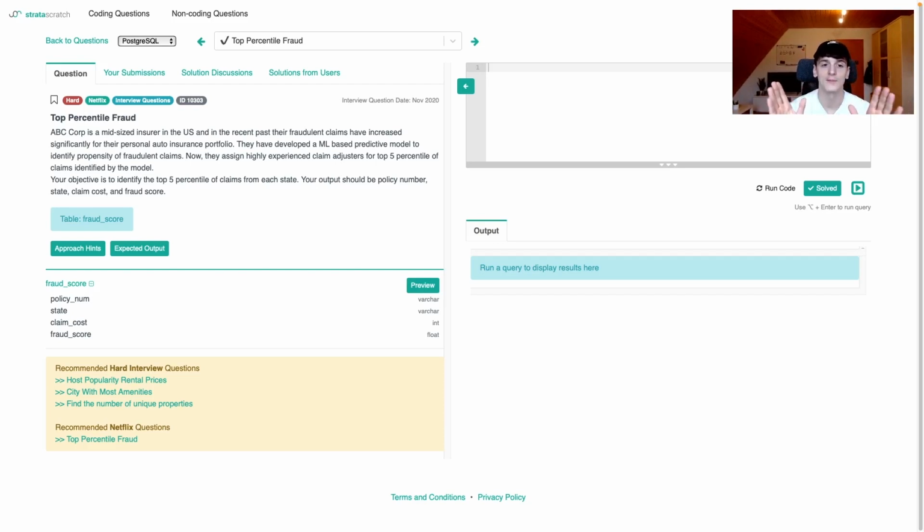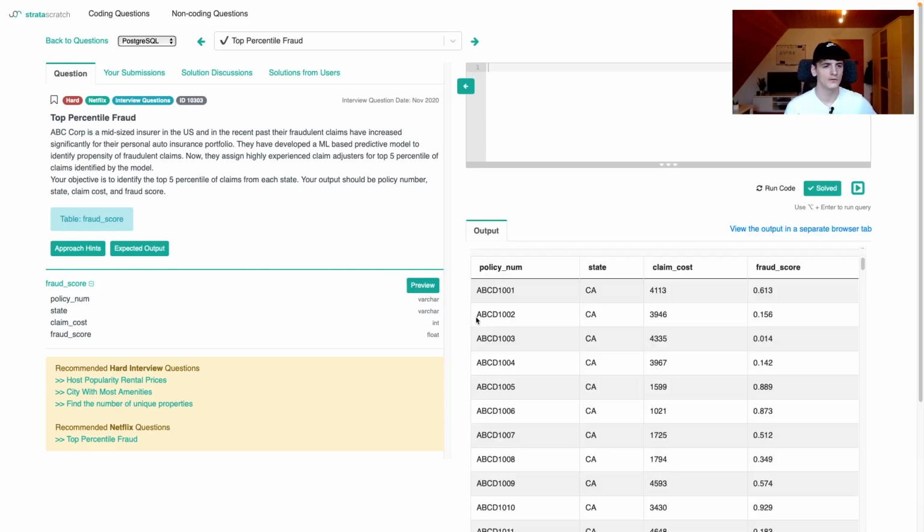Someone developed an ML model which tells you how likely a claim is to be fraud, and we want to get a list of the top 5% of fraudulent claims per state and assign these to actual real humans who look at these manually and decide whether it's a fraud or not. That's our task. Let's get into it by looking at the data we get served here.